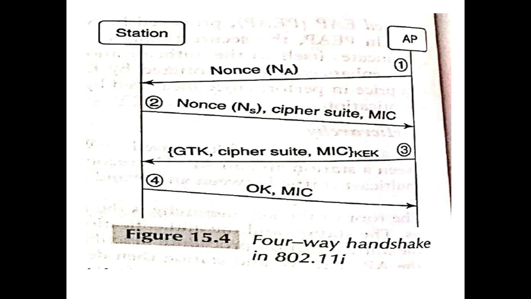The communication takes place between the station and the access point. First, the station chooses one fresh nonce and sends it to the access point. Then it prepares a cipher suite, and then it sends a reply. Then the third message is prepared from the access point to the station, and the fourth is from the station to the access point. So what do these four message exchanges do?